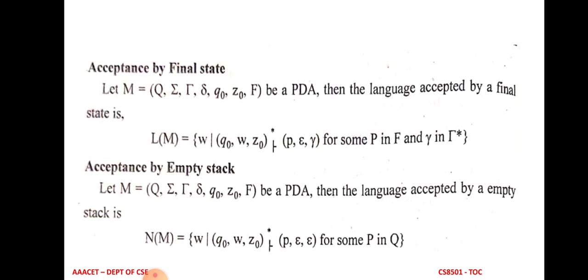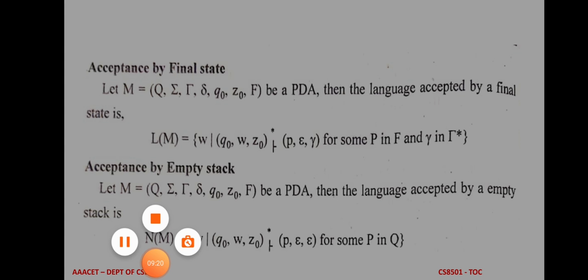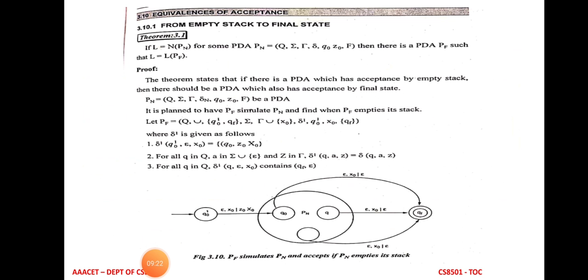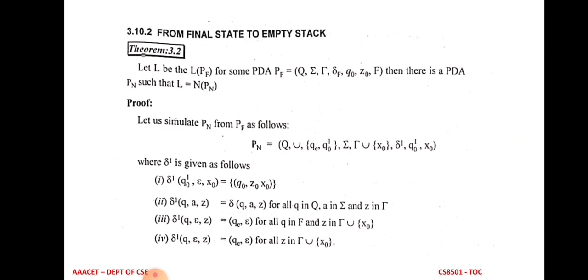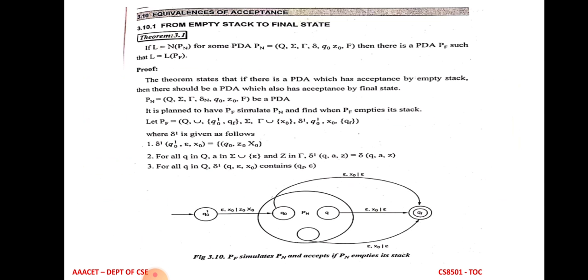So this concept is known as acceptance of empty stack. There are two theorems for acceptance of empty stack and acceptance of final state, because both are equivalent. The first theorem is we have to construct the automata from empty stack to final state. Another theorem is we have to construct the pushdown automata from final state to empty stack. The first one is from empty stack to final state, which means in this theorem the stack has no element.